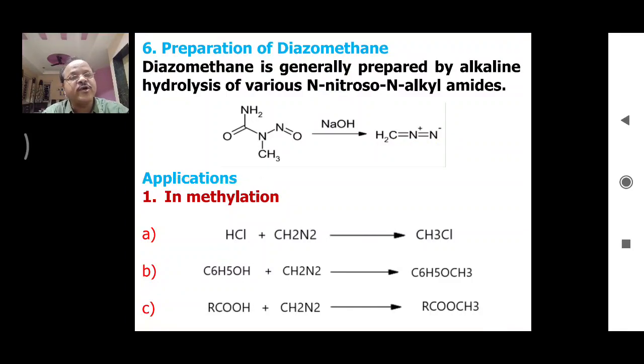Diazomethane is an important methylating reagent and it is used for methylation purposes. So, these are some examples. Hydrochloric acid when treated with diazomethane gives methyl chloride. Phenol when treated with diazomethane gives anisole. Carboxylic acid when treated with diazomethane, there is formation of this ester.